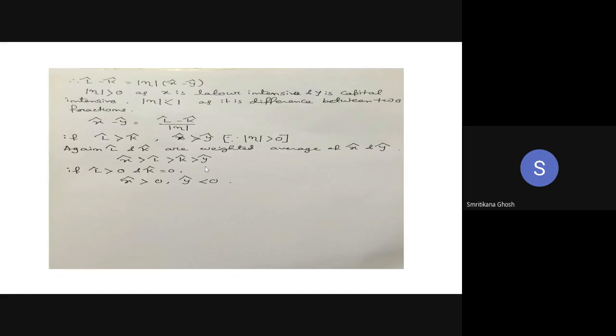But then we are applying the last two lines. In the last two lines, we are applying our concept that labor endowment has increased without change in capital endowment. So L hat is greater than 0 and K hat is equal to 0. From this general inequality, we get X hat is greater than 0 and Y hat is less than 0. This is how we are proving our Rybczynski theorem. But up to this point, this is the general Rybczynski theorem.